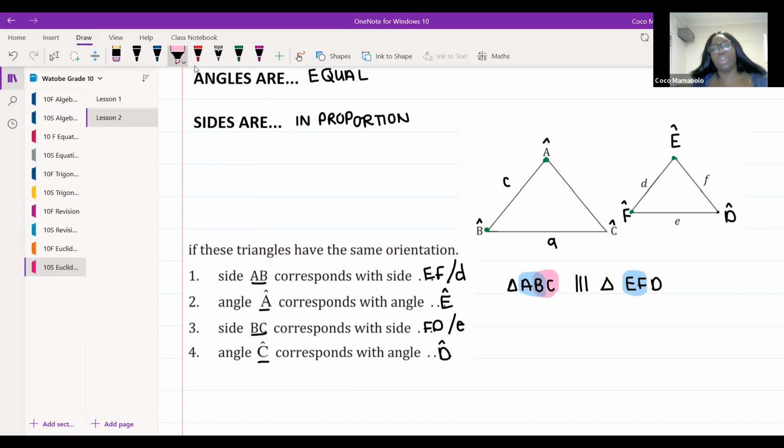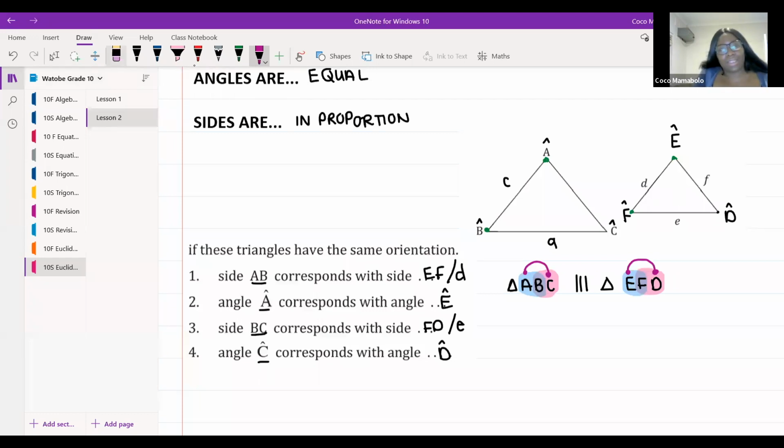Good, that's it, Siposetu. BC will correspond to side FD, and the way we've written our triangle will reflect that. And then we can go all the way to the end. We can go side AC. Which side will AC correspond to? Have a look, guys. AC will correspond to EB. Excellent. You guys are getting it.